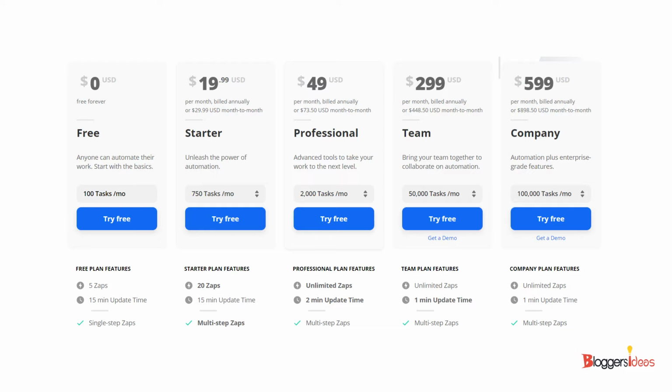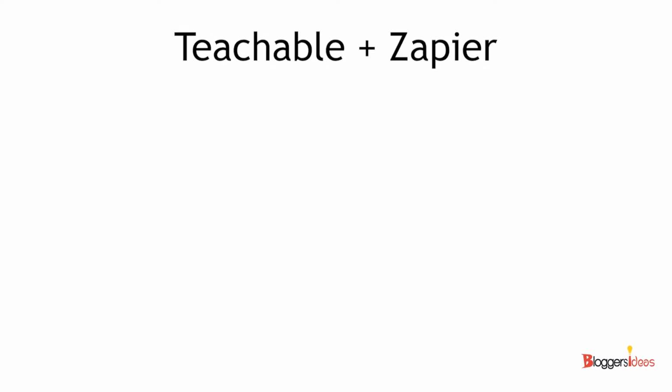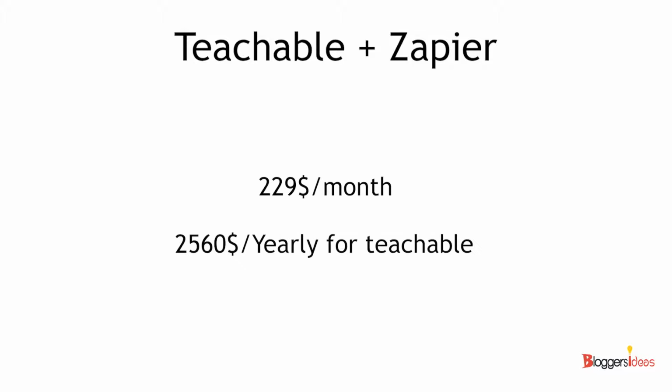So let's look at what happens if you want to automate, monthly wise, Teachable plus Zapier. Okay, so I'm showing you the costing of Teachable plus Zapier if you want to automate. If you don't want to automate, if you are okay with manually enrolling, then all you need is $39 per month on Teachable. You don't need Zapier, you don't need the Pro plan. Okay, so for Teachable plus Zapier automation monthly wise, you have to pay $229 per month. And if you want to automate yearly, you have to pay Teachable 2560, and you have to pay Zapier as well.